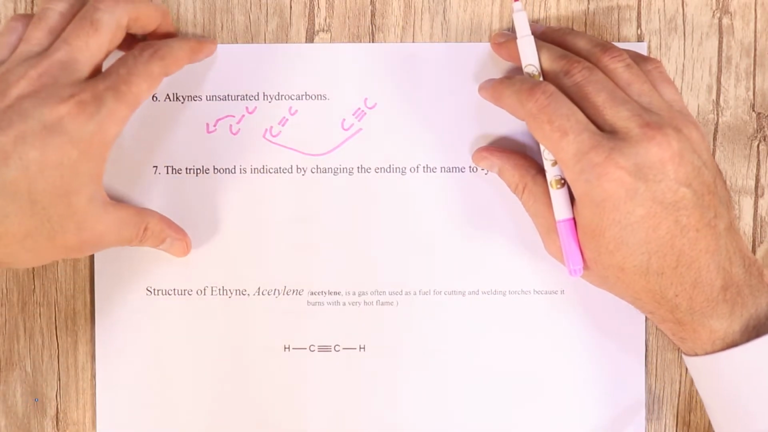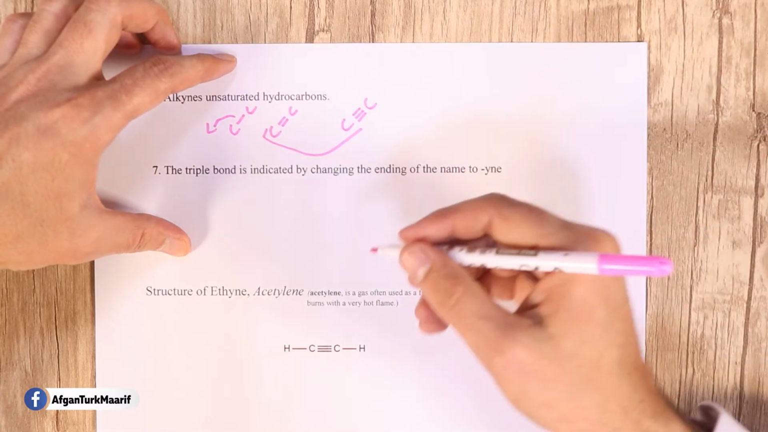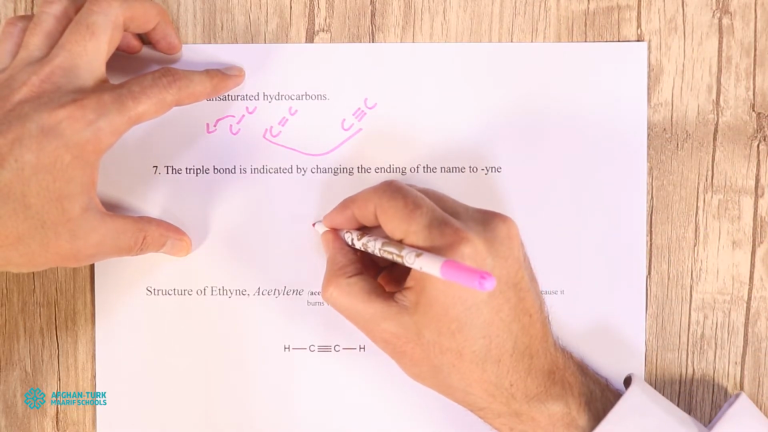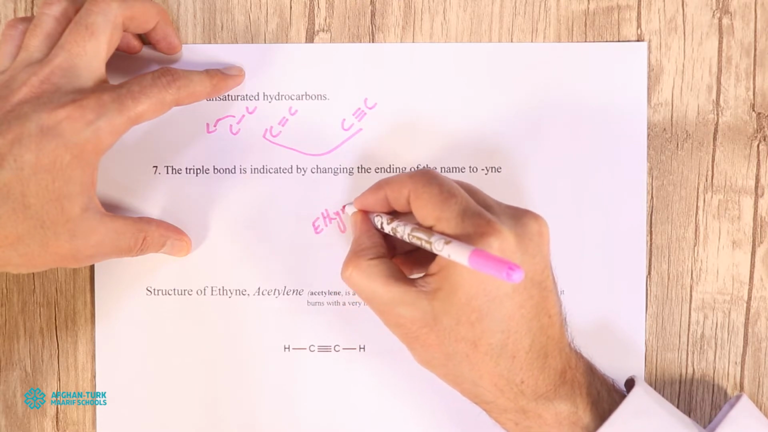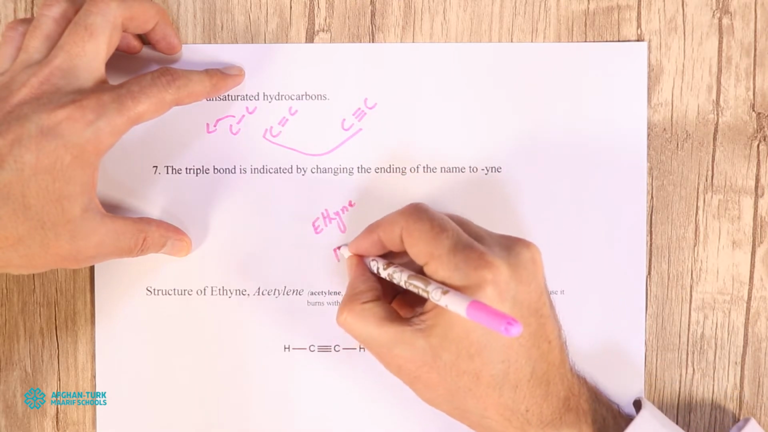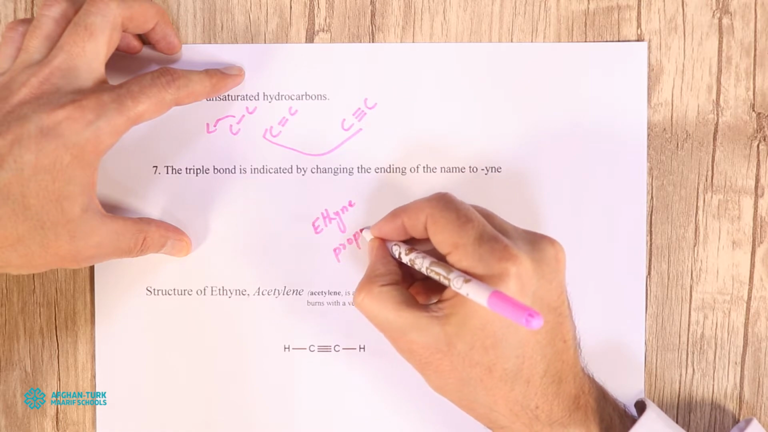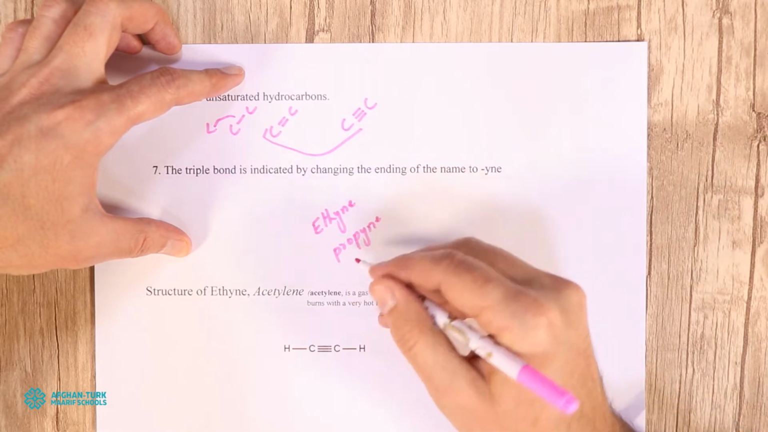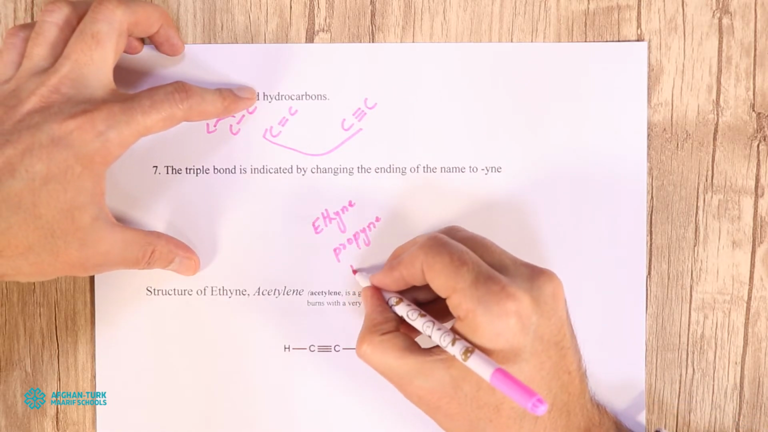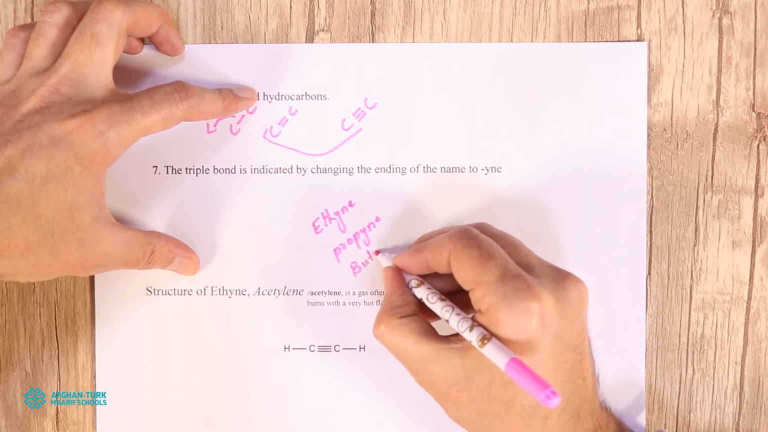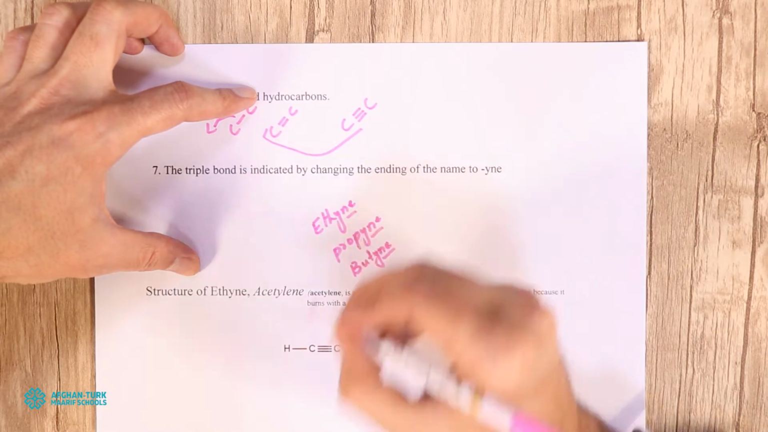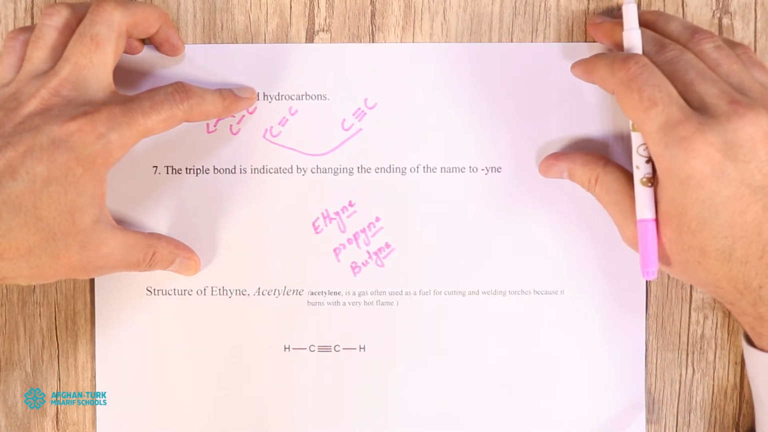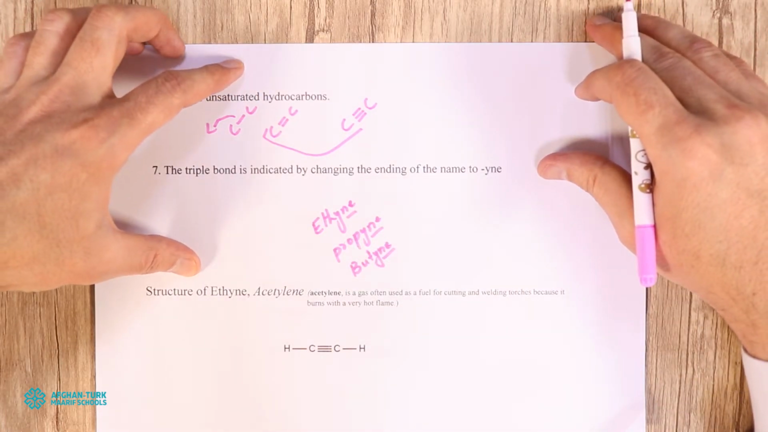Next, you can see that all of their names will finish on -yne. First example is ethyne, second one is propyne, fourth one is butyne. Okay, so all of them will finish on -yne. This is the 7th point about the alkyne family members.